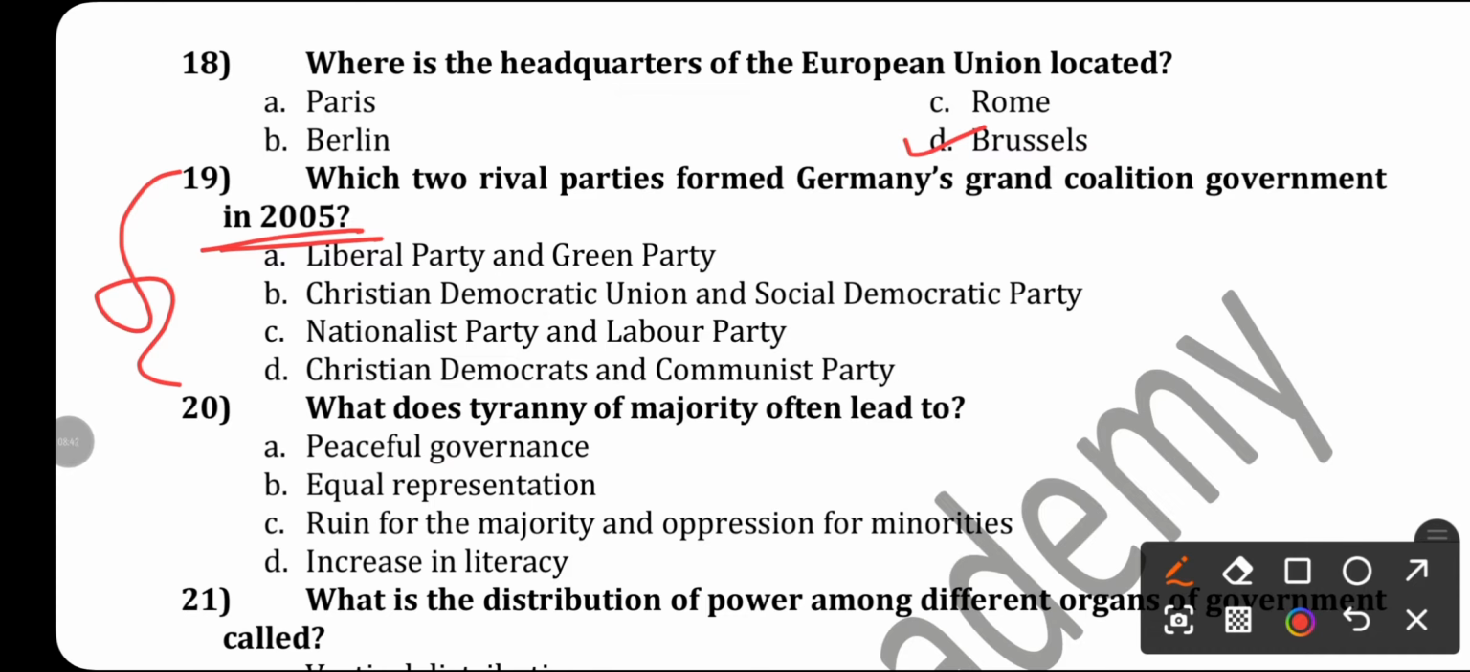Write the answer in the comment section. It's your responsibility. Okay, go through the book. The answer is there.